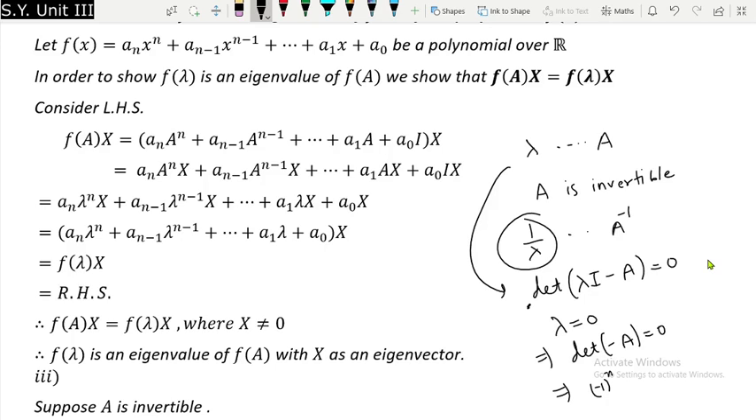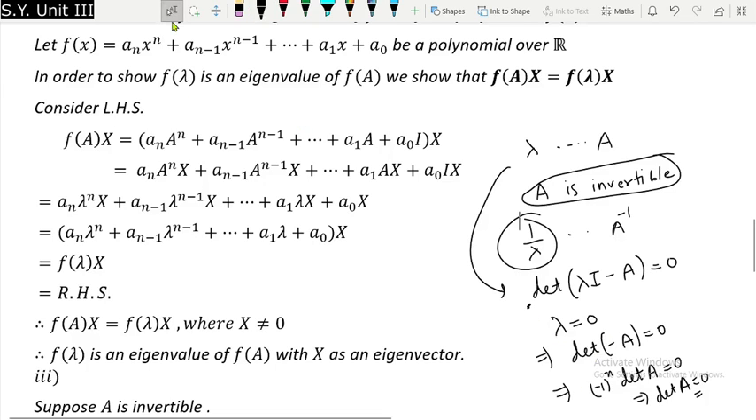Since the number of rows is n and we are talking about determinant, if we take minus 1 common from each row, it will come out n times, so minus 1 raised to n comes out and determinant of A remains, which will be equal to 0. This will imply that determinant of A is equal to 0, which is a contradiction because it is already given that A is invertible. Since A is invertible, determinant of A is non-zero only. So our assumption is wrong, therefore we can say that this lambda is non-zero.